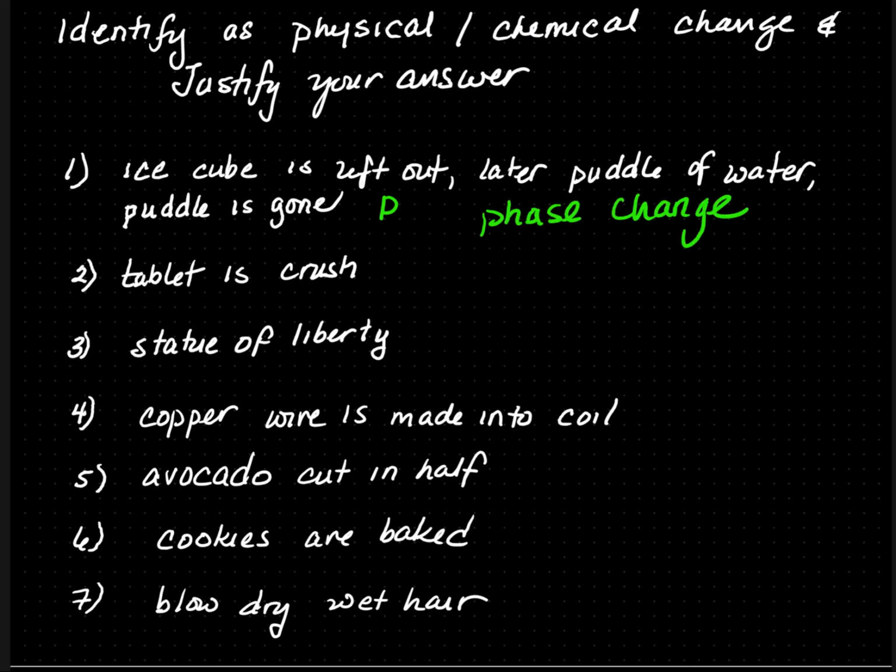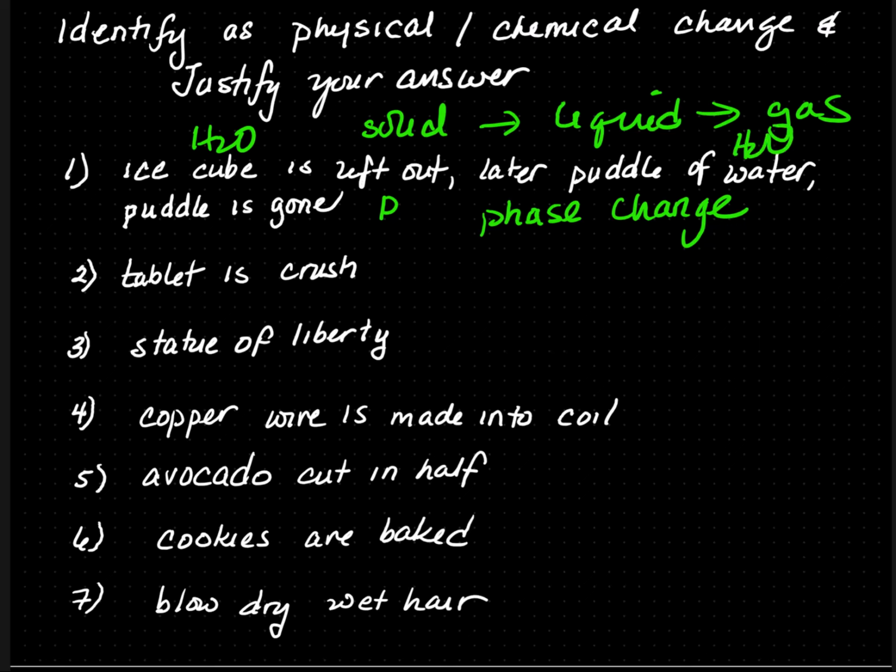An example of this is a solid state. It went to a liquid state, and then it went to a gas state. In all three states, the composition of the material was the same. It was water. The ice cube was made of H2O, the puddle of water was made up of H2O, and the gas evaporated was H2O gas. Number 2, a tablet is crushed. This is also a physical change.